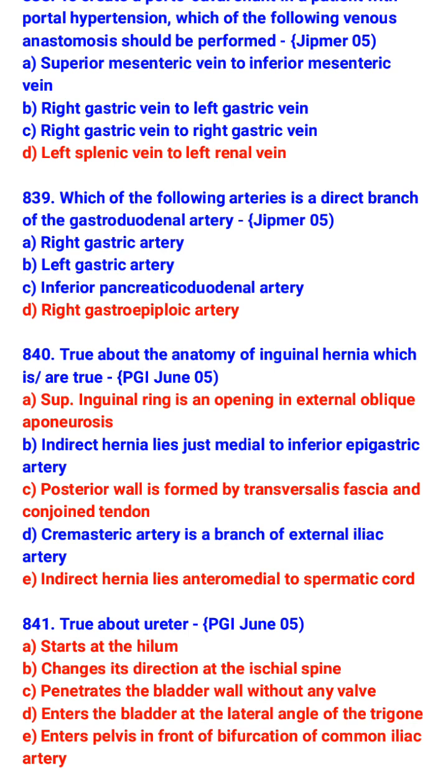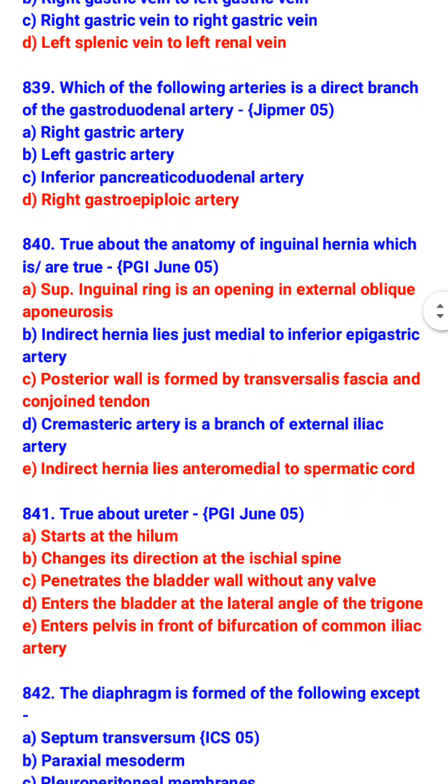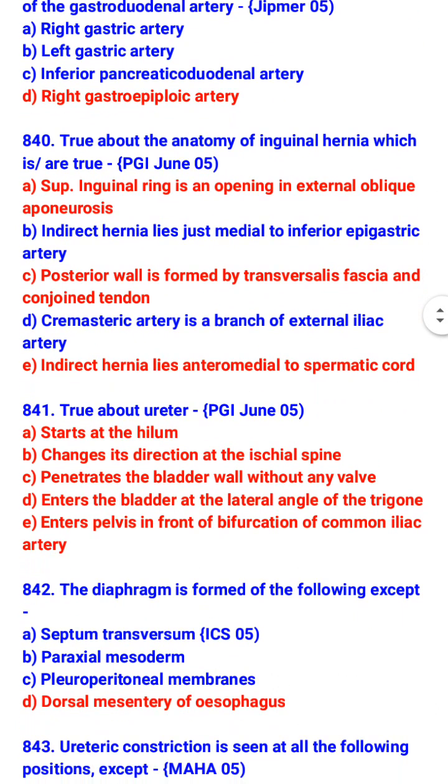Superficial inguinal ring is an opening in external oblique aponeurosis. Posterior wall is formed by transversalis fascia and conjoint tendon. Indirect hernia lies anteromedial to spermatic cord.